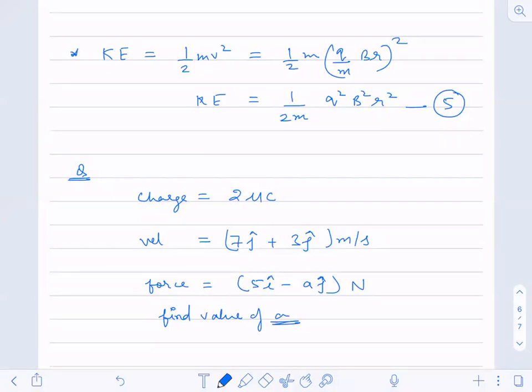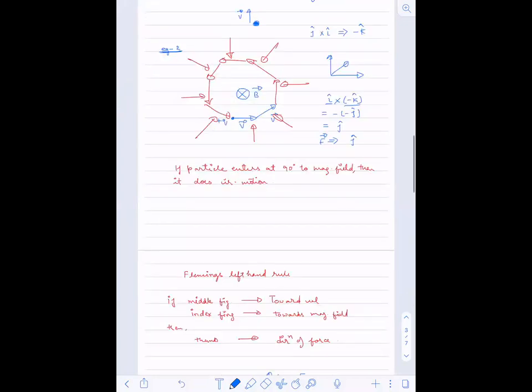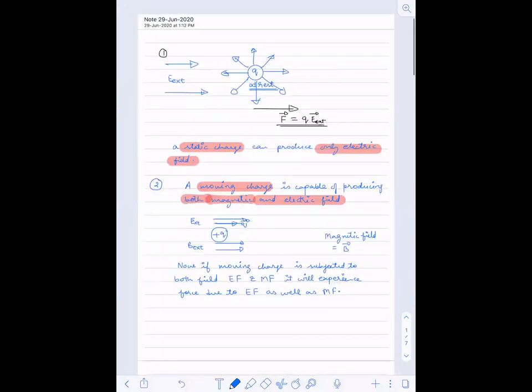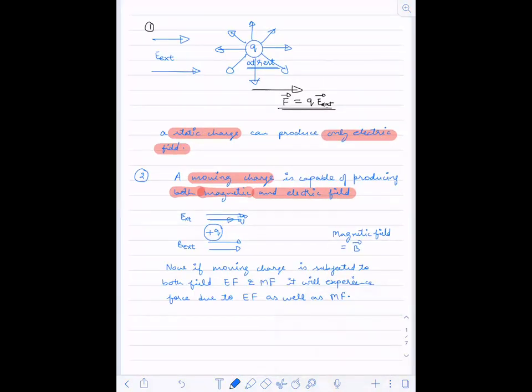Now do one thing. Just take the screenshot of this, and then I'll give you the questions regarding current electricity. This is the first slide. Do it fast.